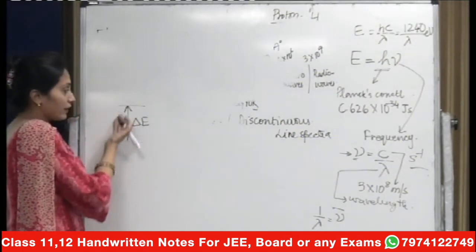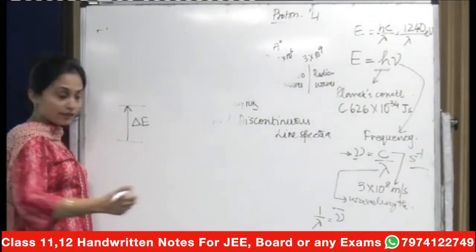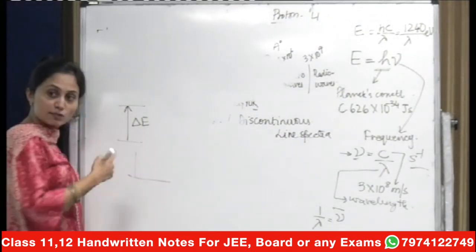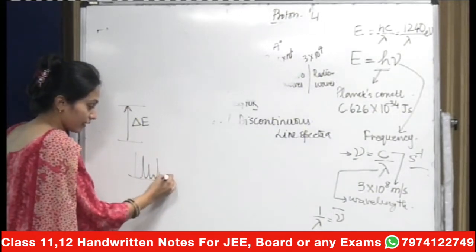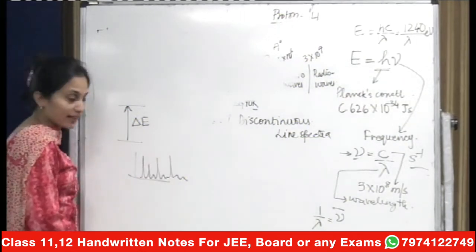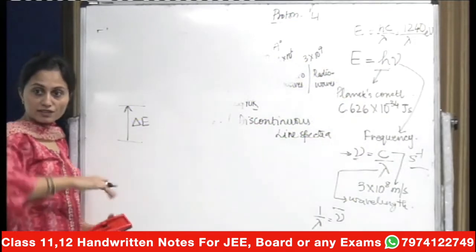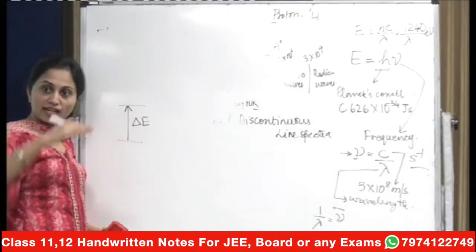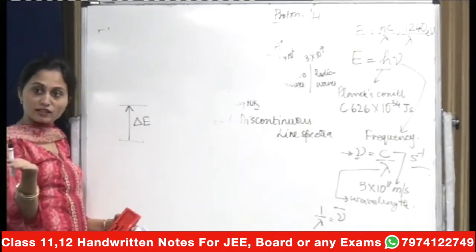This jumping of electron, if it is taking place continuously one after another, then when you check out the spectra, it will be like a continuous spectrum, first line, second line, third, and then you will have a continuous spectra altogether. And that is something you observe in a rainbow or the colors coming out of a prism. They're like in continuation, violet, indigo, there's no gap and they're like a continuous spectrum.